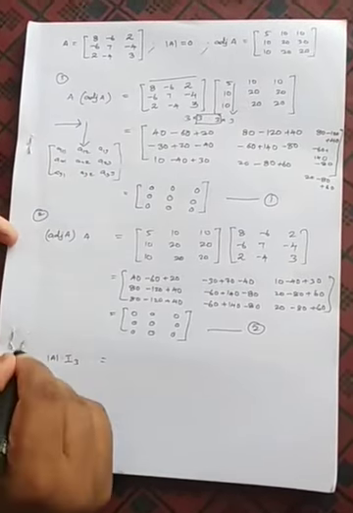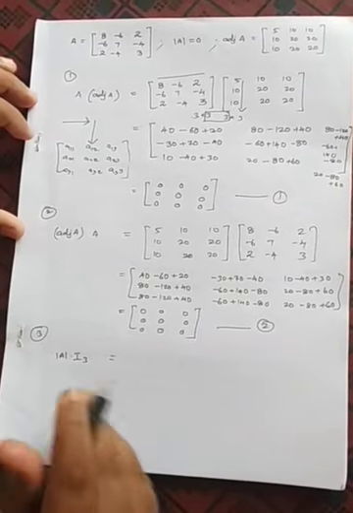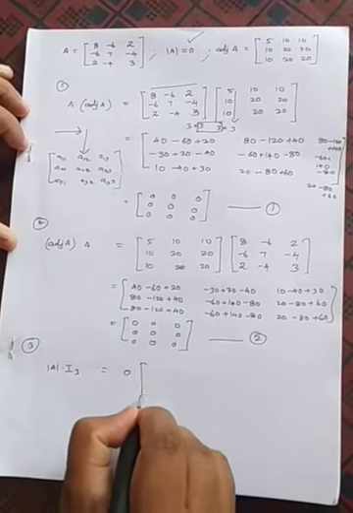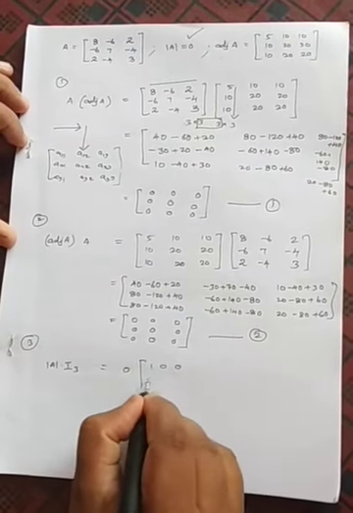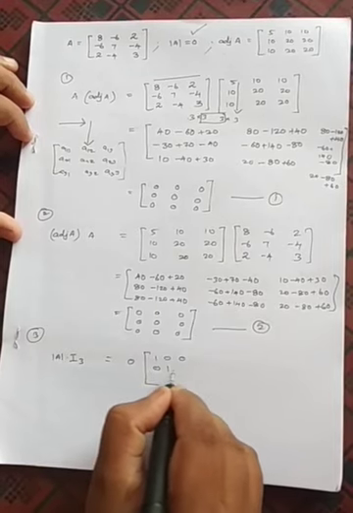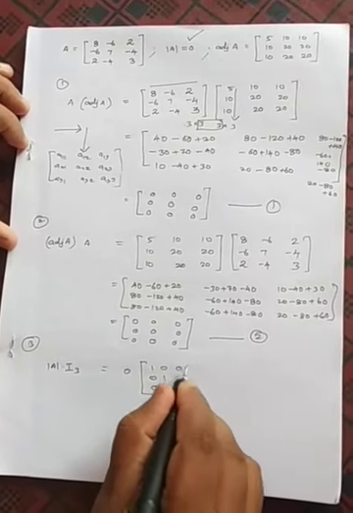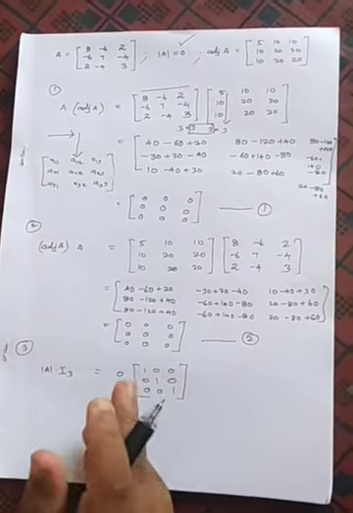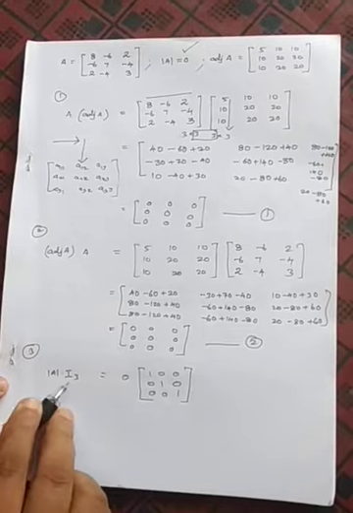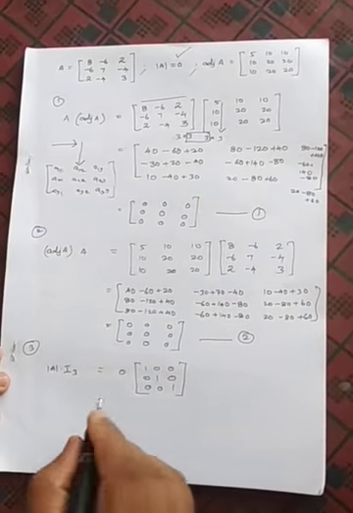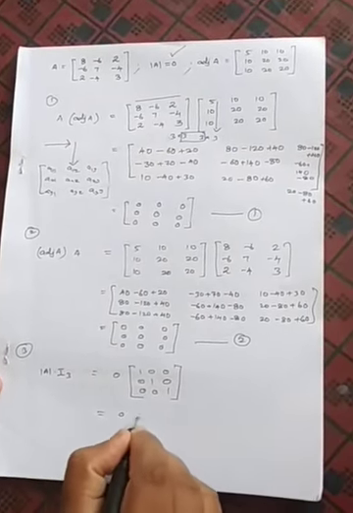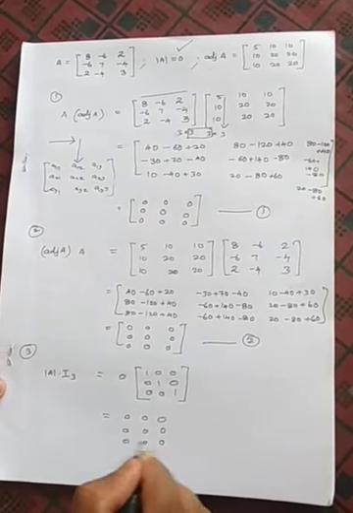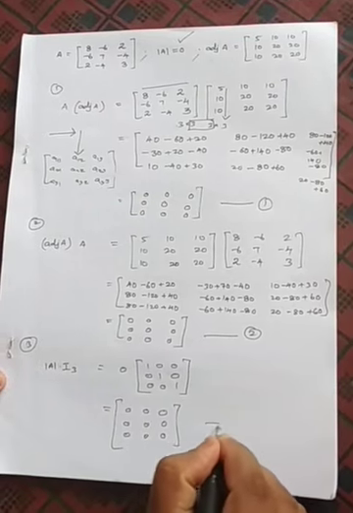Now the third condition is determinant A into I3. Determinant A value we have already taken as 0. So 0 will come, and then I3 is nothing but the identity matrix of order 3: 1 0 0, 0 1 0, 0 0 1. For a square matrix we won't say 3 cross 3, we will simply say order 3. That's why I have written I3. 0 into 1 0 0 is scalar multiplication. So everywhere it will come as 0. You can see here, this is condition 3.